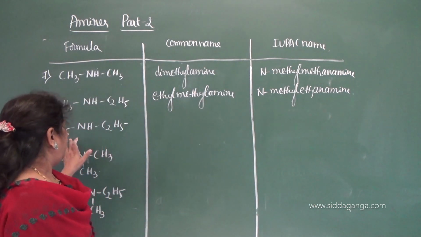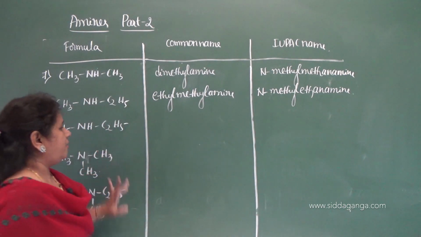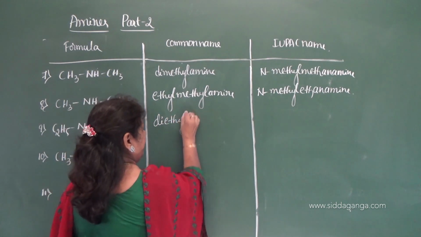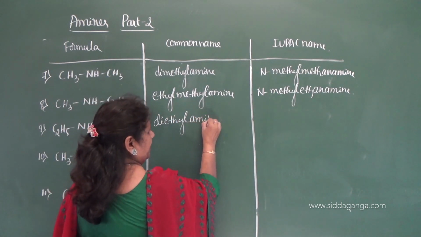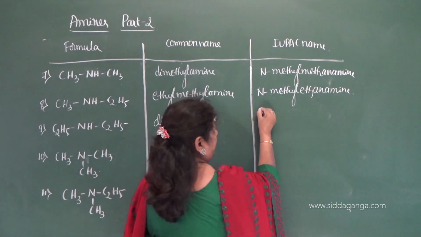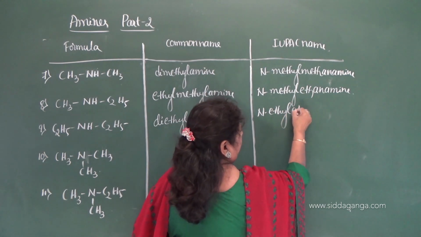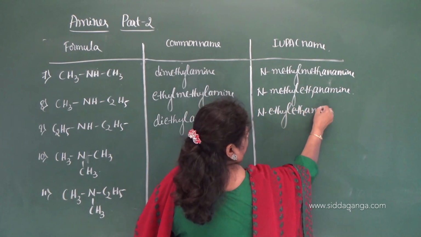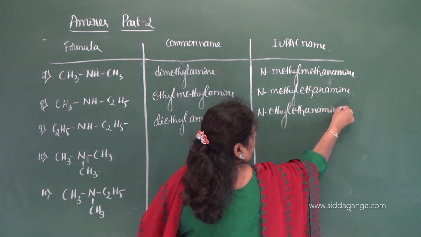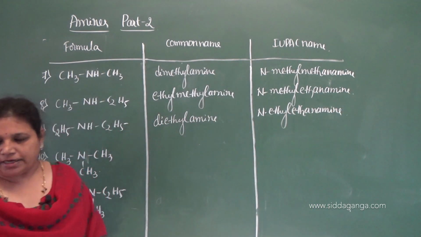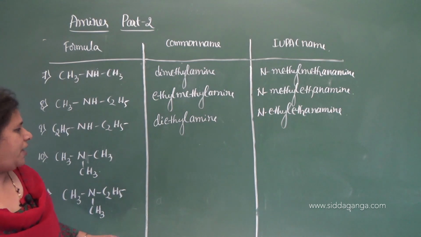Now here two groups are ethyl groups, therefore diethylamine, and the IUPAC name is N-ethylethanamine.